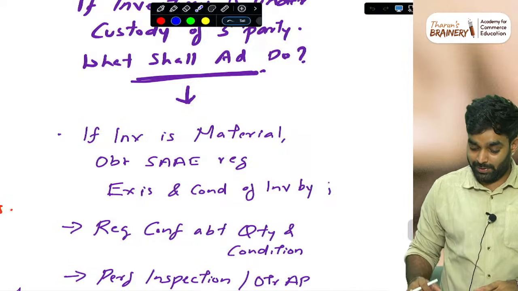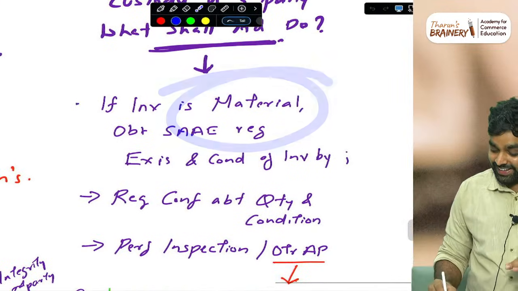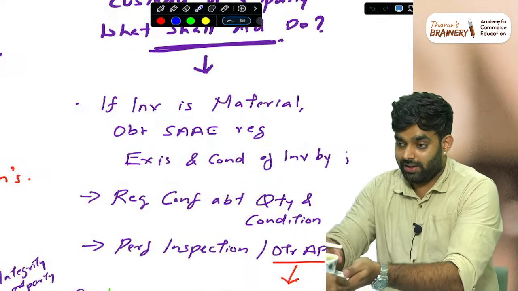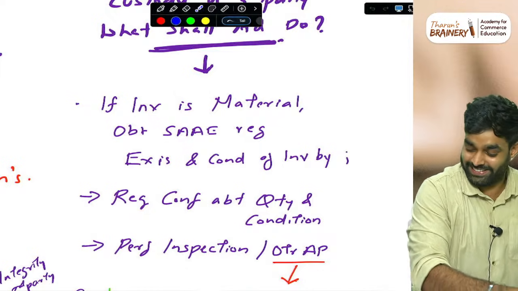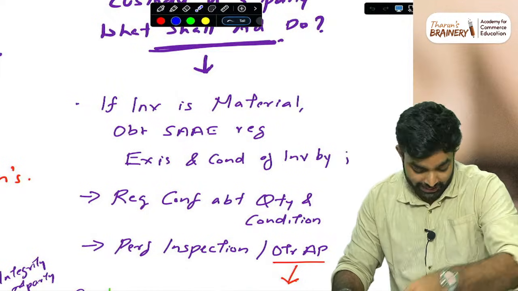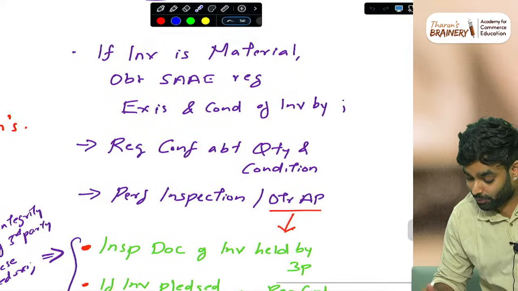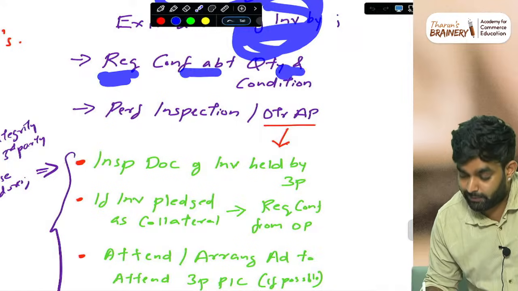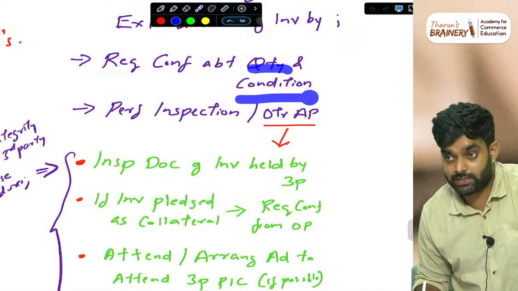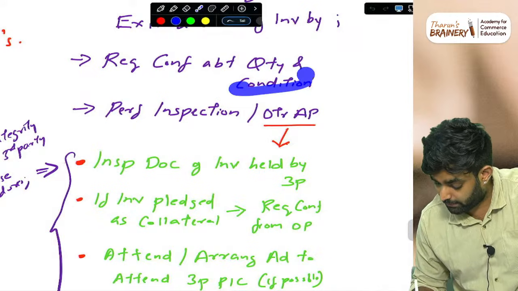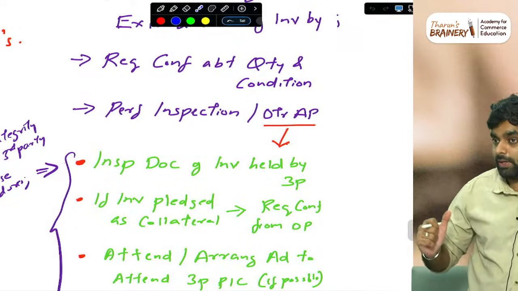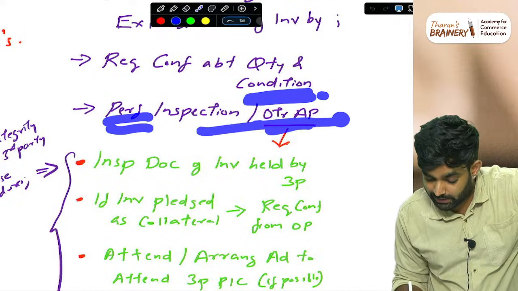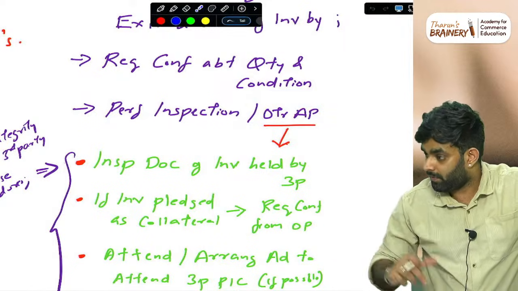If inventory is material, obtain sufficient appropriate audit evidence regarding the existence and condition of inventory. How will you obtain this evidence? Request confirmation about the quantity and condition, both. Sometimes in the MCQ only quantity confirmation will be shown, but condition is also needed. Then perform inspection and other audit procedures. Don't just write this much and come; write the other audit procedures.